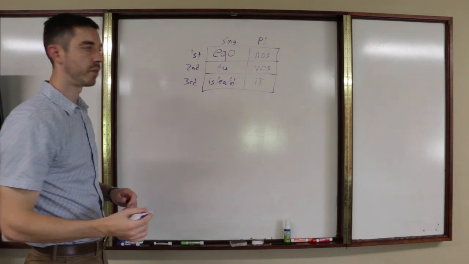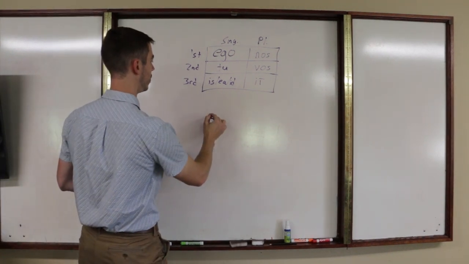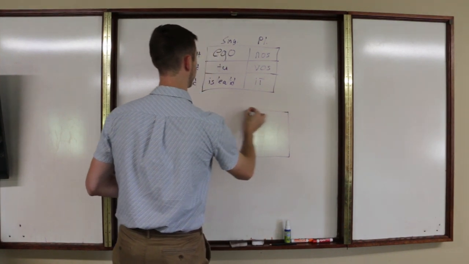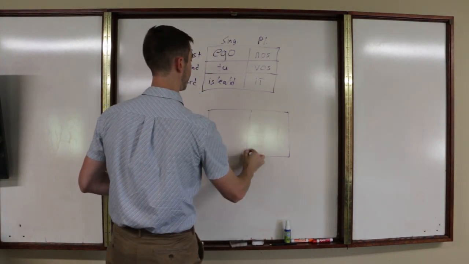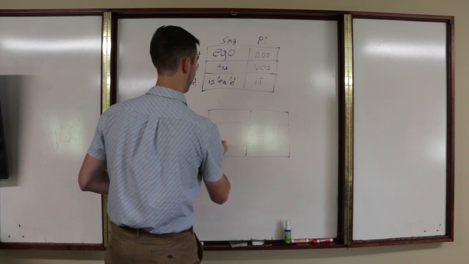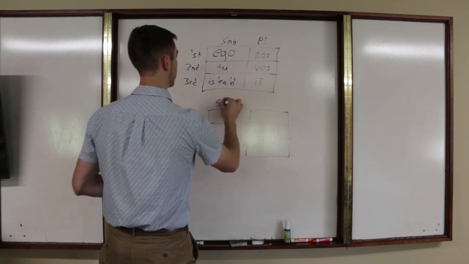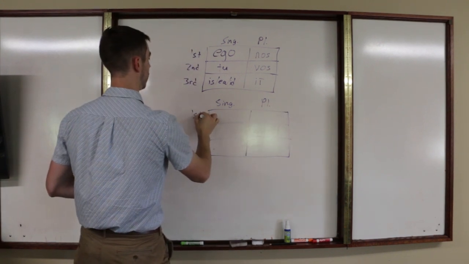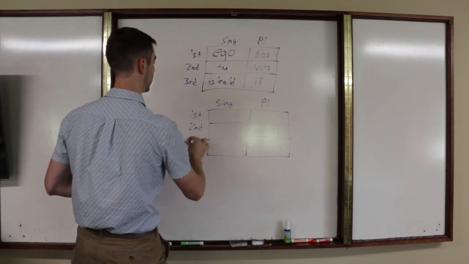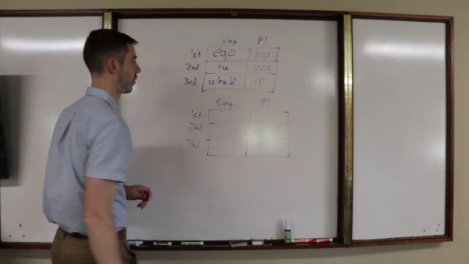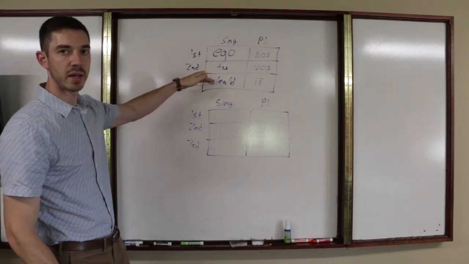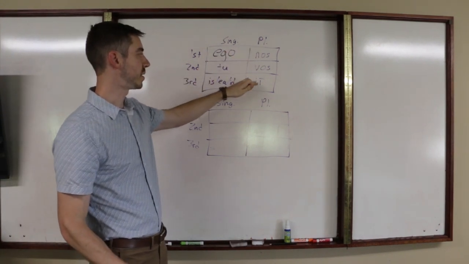And do you remember what those mean in English? We'll write that out here. Make sure we give ourselves plenty of room. We have singular, plural, first person, second person, third person. So ego, tu, is, ea, id, nos, vos, ii.